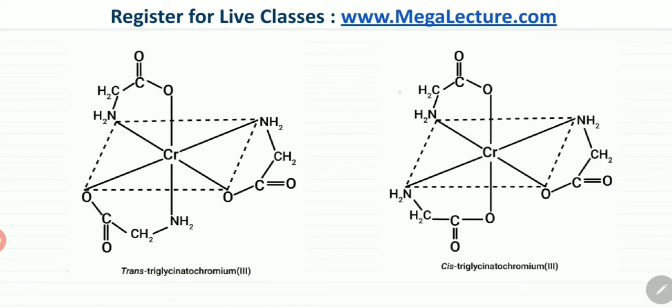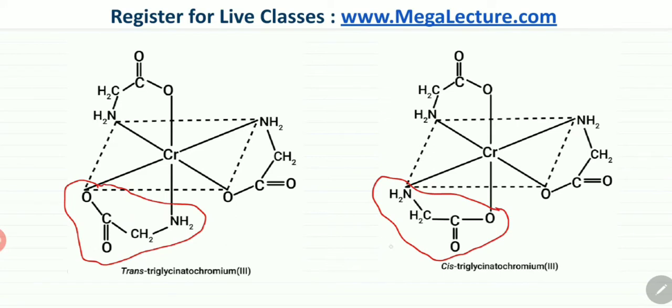Now, if you look at the two arrangements, the one thing that you would notice is that one of the bidentate ligands has been attached and switched around. The oxygen was bonded on this axis, but in this one, the NH2 and the oxygen have been switched around, so the oxygen is now bonded on this axis. Treat it as any ligand, don't even think of it as a bidentate ligand. What you would notice is that previously the oxygens were next to each other. All the oxygens were at 90 degrees to each other, and all the NH2s were 90 degrees to each other as well. They were on the three axes.